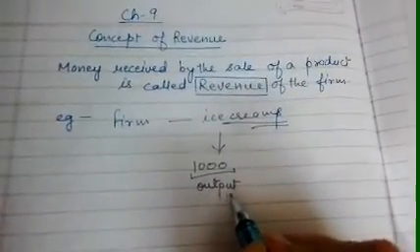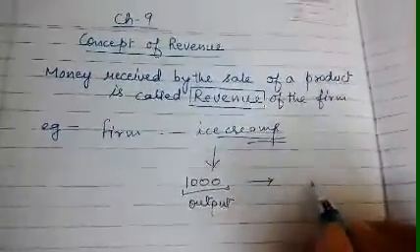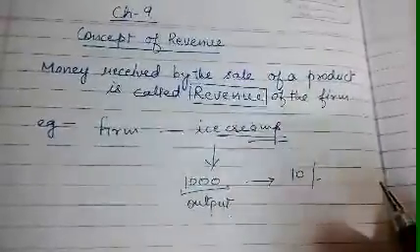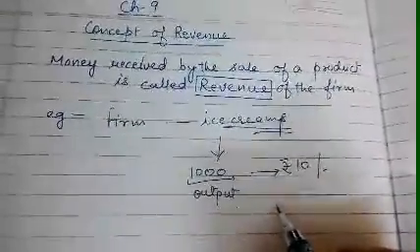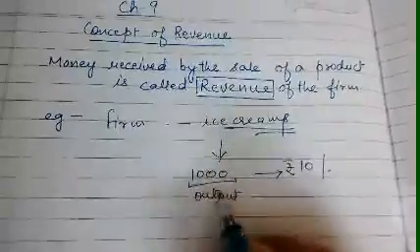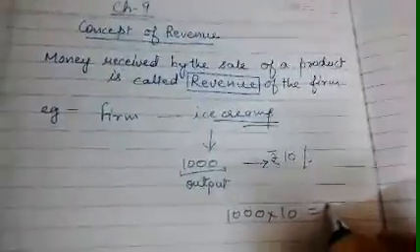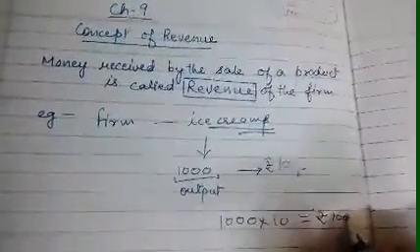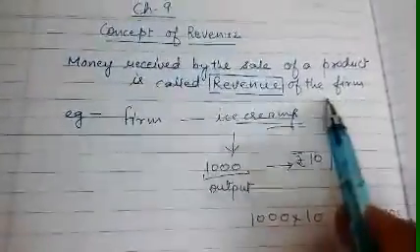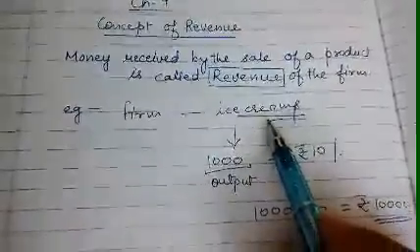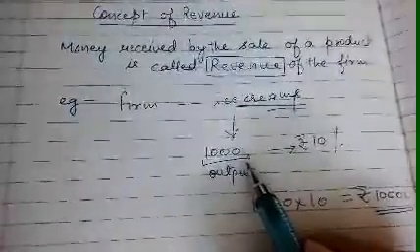So when the output is 1000, and in the market, if the firm keeps the cost 10 rupees per ice cream, then what is the revenue received by the firm? That means 1000 ice creams will be sold at 10 rupees per ice cream, and the revenue received is 10,000. So this 10,000 is considered as the revenue of the firm. We are taking an example of an ice cream firm.